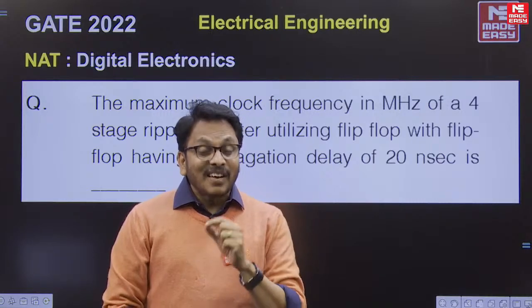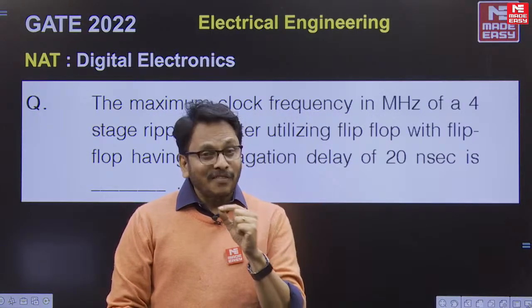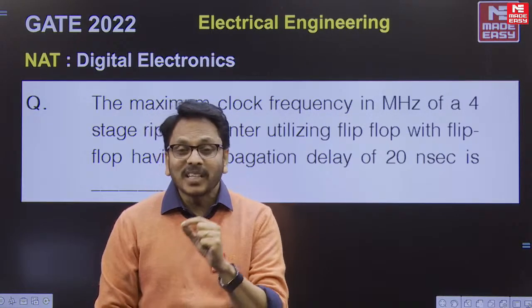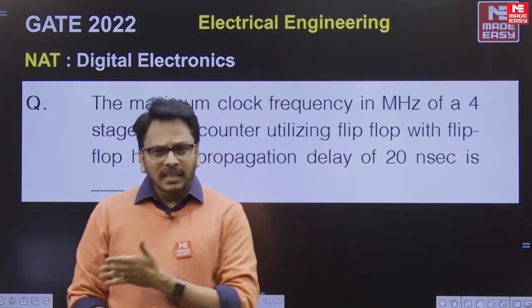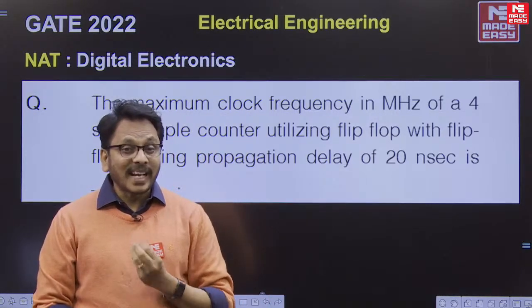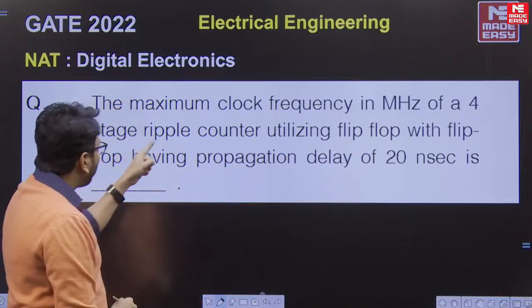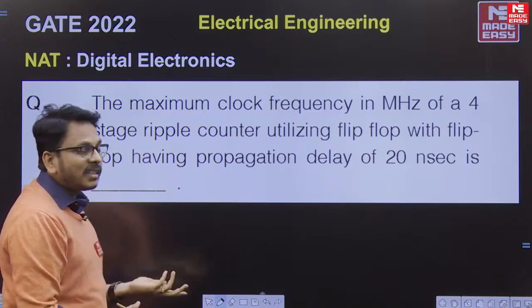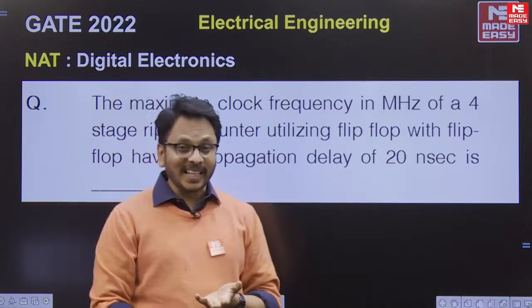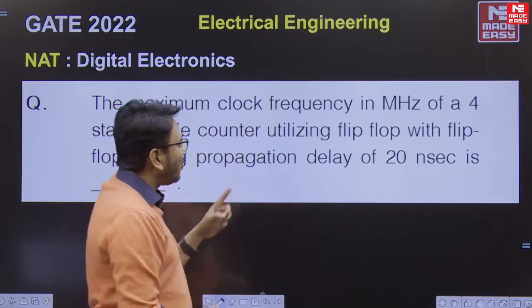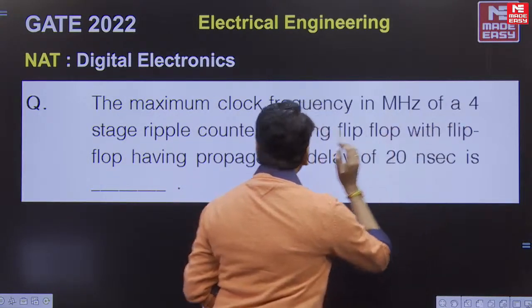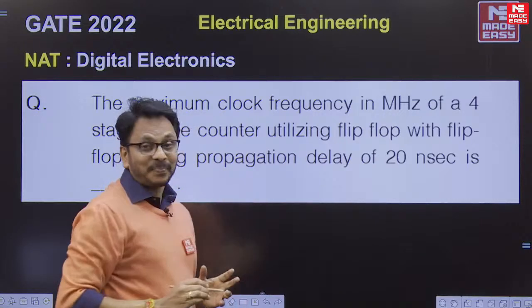In this case, first we have to focus on whether it is a synchronous counter or an asynchronous counter. Of course, this is in the asynchronous counter category, because a ripple counter is nothing but an asynchronous counter. So in this one they gave 4 flip-flops, that too in a ripple counter.